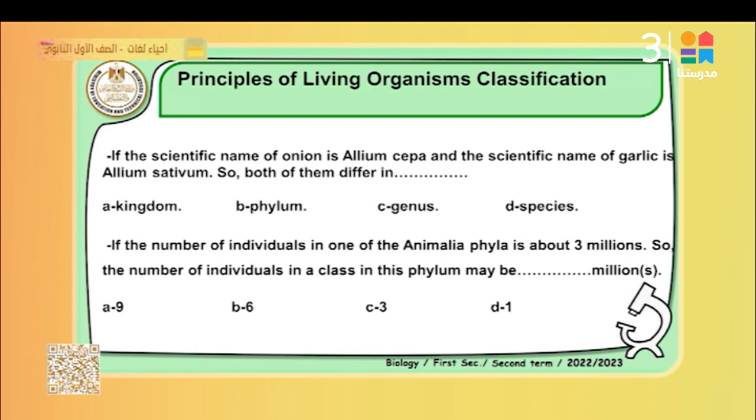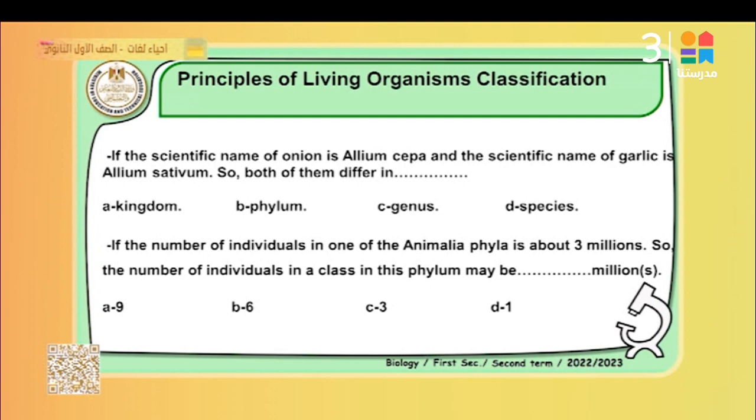If the scientific name of onion is Allium cepa, and the scientific name of garlic is Allium sativum, both of them are different in kingdom? Wrong. Phylum? Wrong. Genus or species? That means they differ in the species, because the first name is the genus and the second name is the species, so they are different in the species. The best answer is D, species.